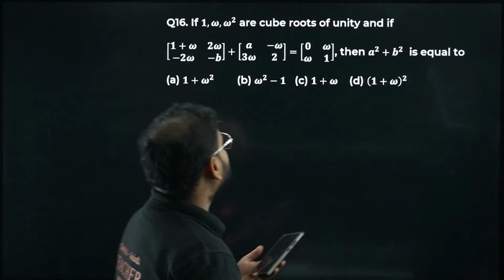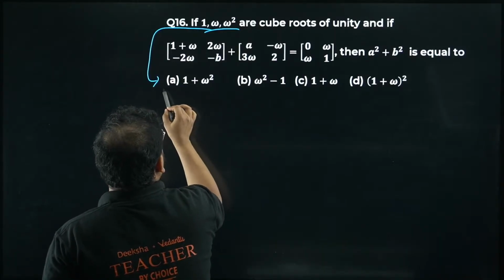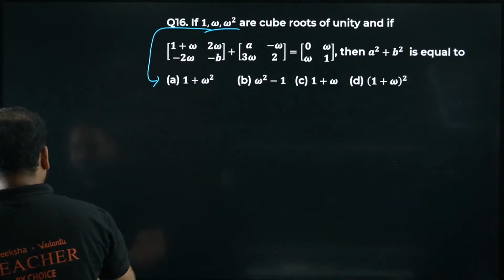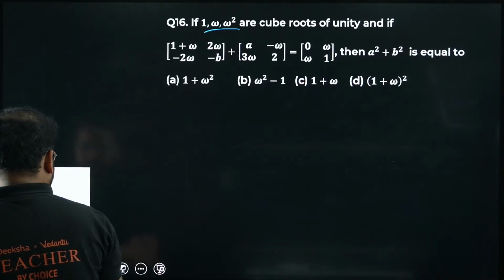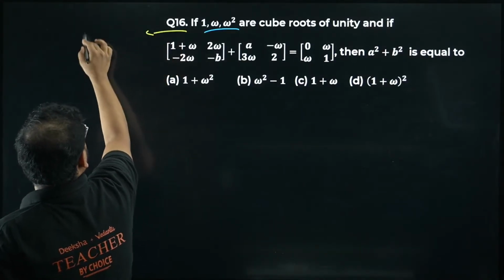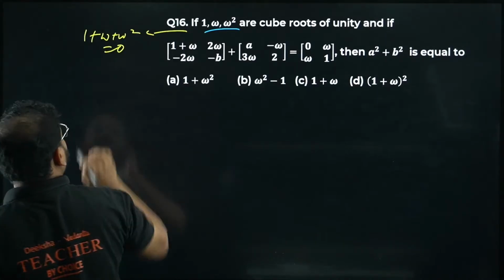What is the answer for this one? They are cube roots of unity. Means they have a property for this. What's the property? The property is 1 plus omega plus omega square. Sum of all the roots will be 0 actually.